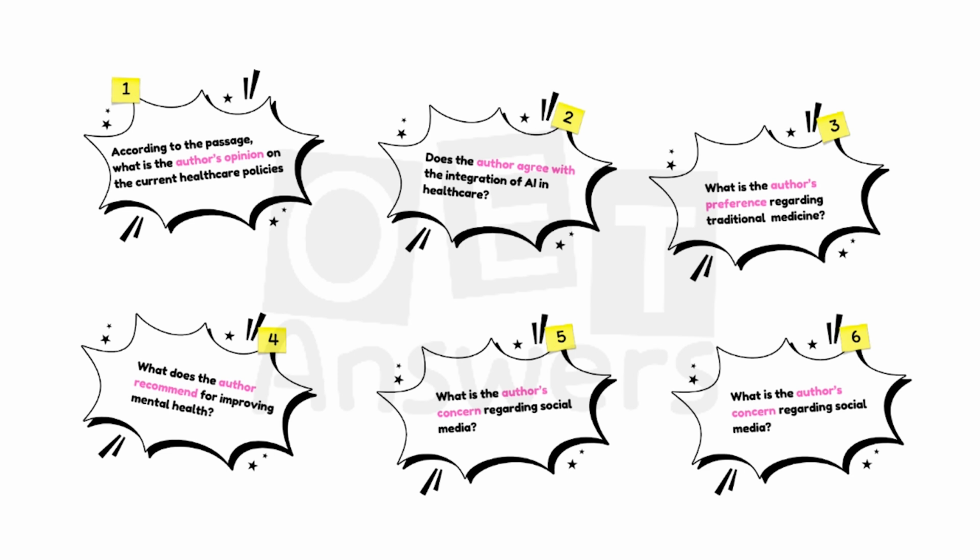On the screen, you can see 6 different questions. Now look at question number 1. According to the passage, what is the author's opinion on the current healthcare policies? According to the passage means the particular paragraph or passage will be given. What is the author's opinion? From the particular paragraph, you have to understand the author's opinion. So how can you understand the author's opinion? I will explain that in detail in the rest of the video.